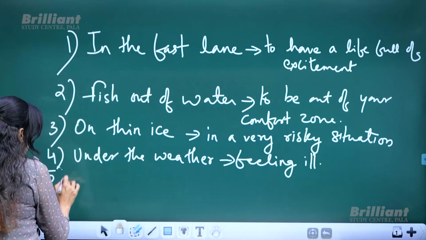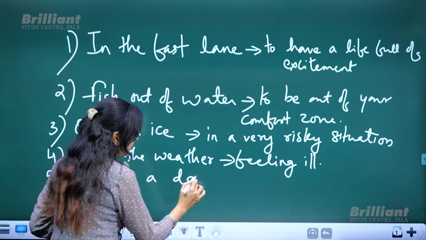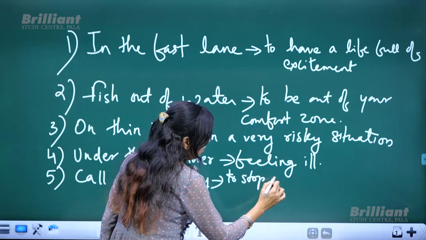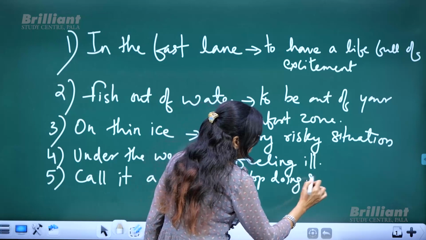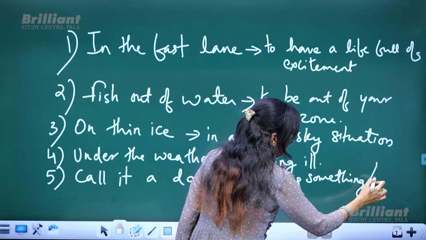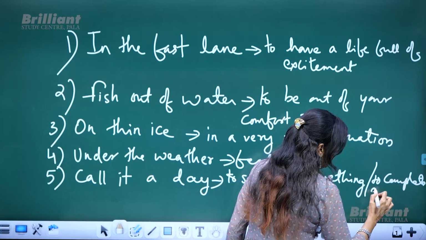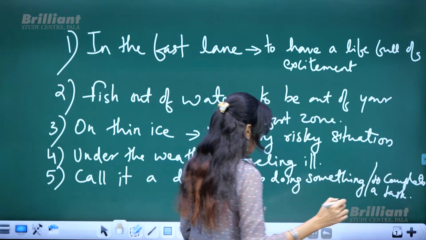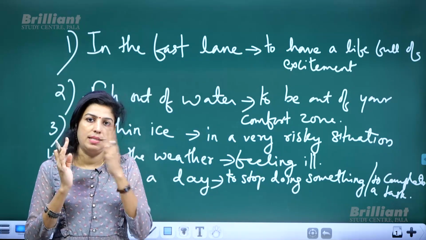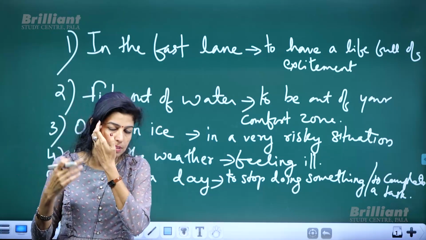Then the next one is call it a day. That means to stop doing something or to complete a task. To complete, both are equally applicable. Complete a task. Okay, to stop doing something. One example is we went for a movie and we decided that after the movie we will go to the beach also. Okay, to have some time spent there.